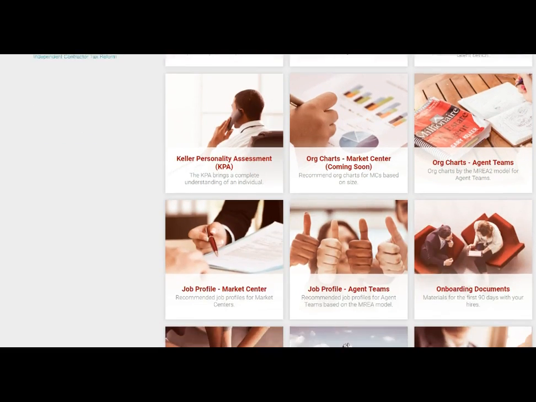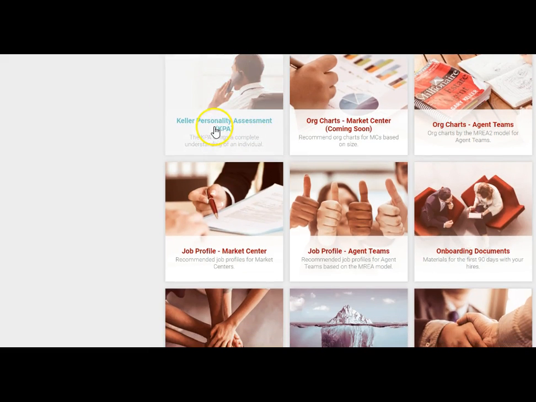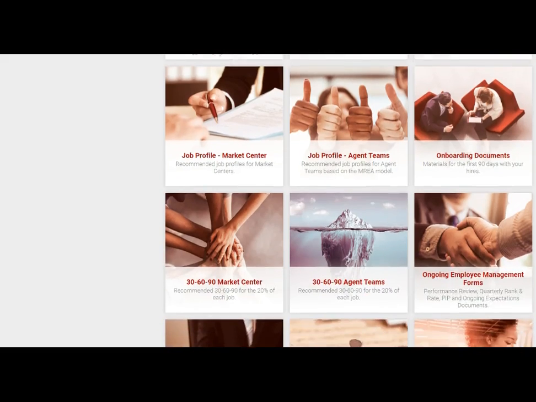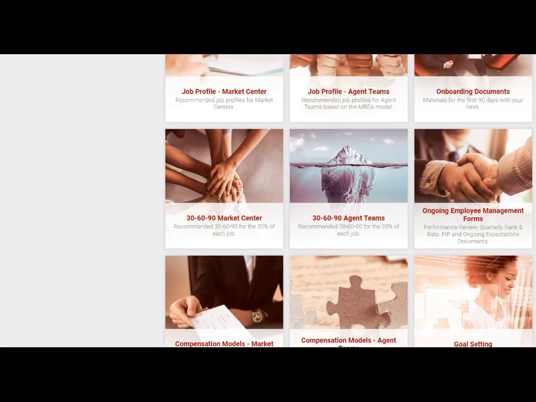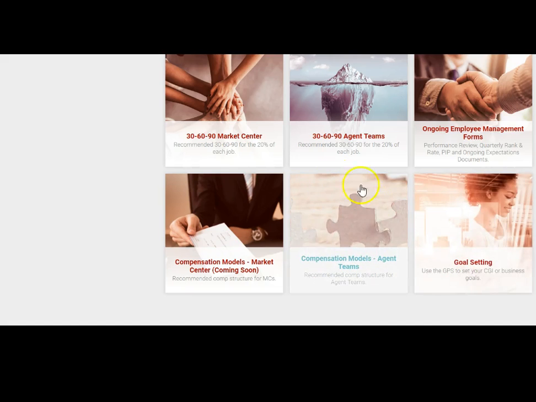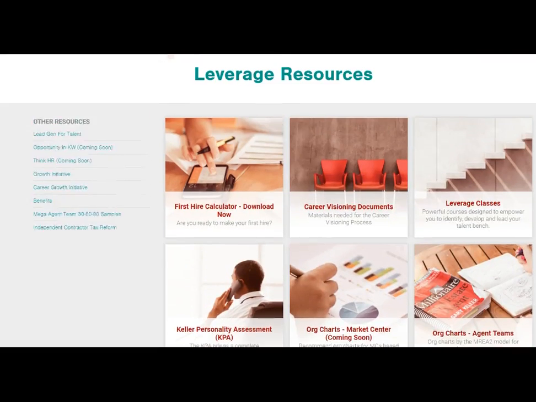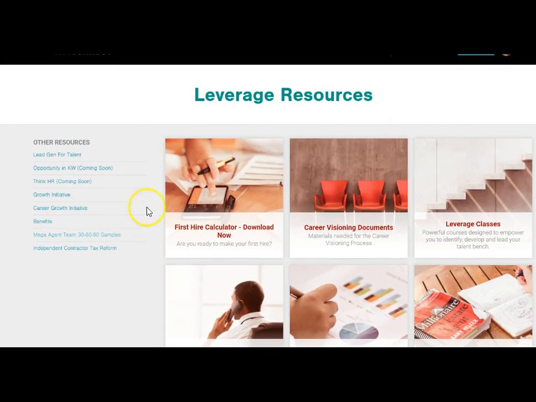There's classes on that. There's KPA information, job profiles, teams, onboarding, 30, 60, 90. Some of these might not be available. I'm not sure. Oh, materials for the first 90 days with your new hire. That's onboarding. Goal setting, all different kinds of tools that you need for the hiring process.